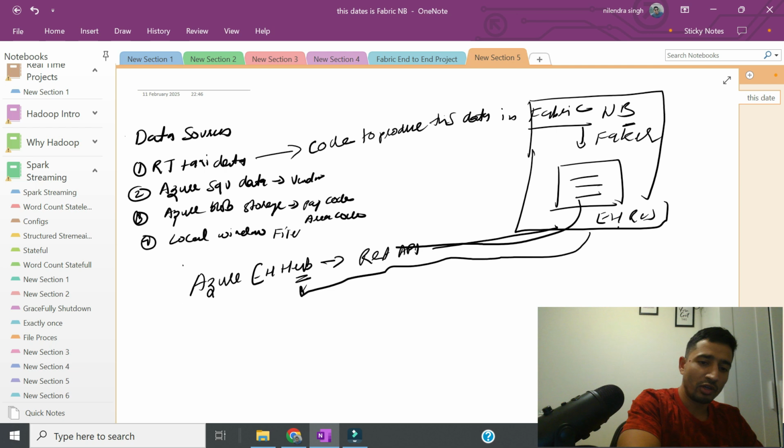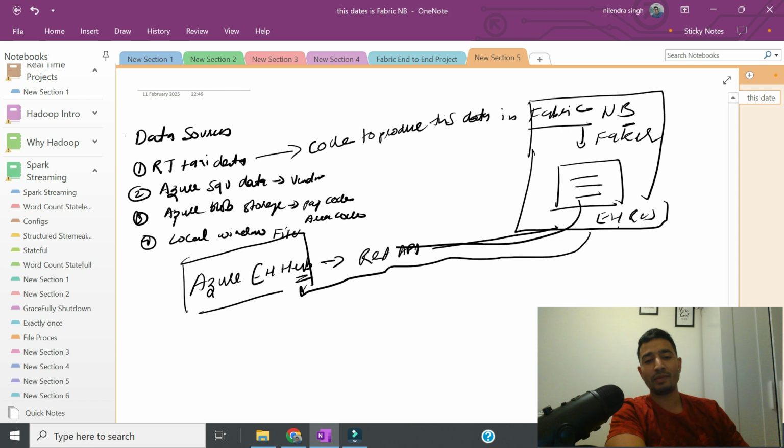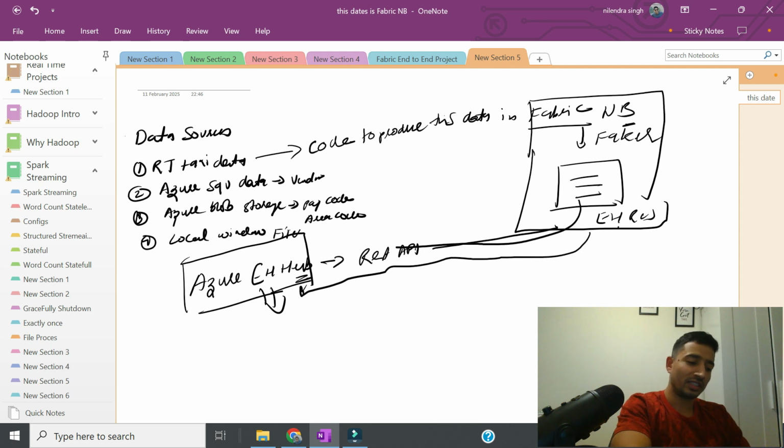So what it will look like in future, when we want to see the real-time data, is that events are produced from the event hub. So how does it work in practice? Let me explain. We have taxi rides, and taxi rides will generate events like what time the taxi started the ride, what time it ended, what is the fare, what is the surge fare, and different types of things.